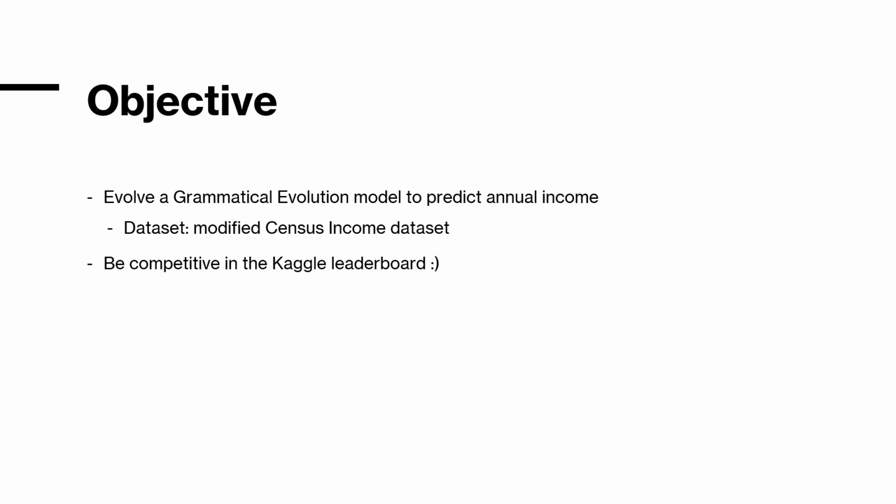The dataset we had was the smaller version of the real census income dataset, and we had to publish our scores on the Kaggle leaderboard. We tried so hard, but we weren't able to get into the top three, at least for the public results. Fingers crossed for the private results, but yeah, we tried.